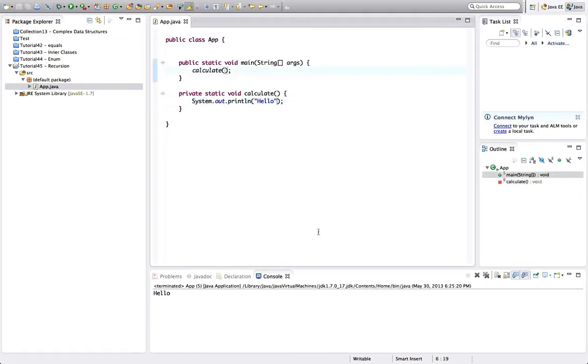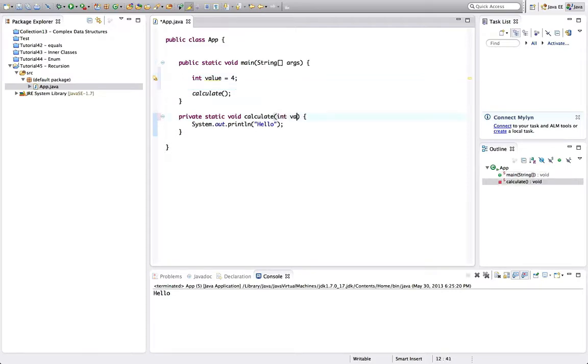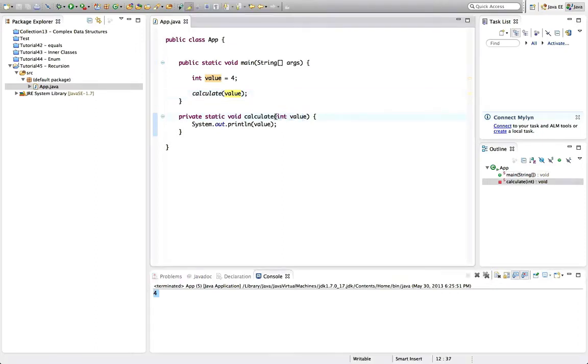Now supposing I pass a value to calculate, like let's say here, int value equals 4, let's put 4, and then I'll make calculate take an int value and I'll display the value here and I'll pass it in here. Let's run that and check that it works. It says 4.